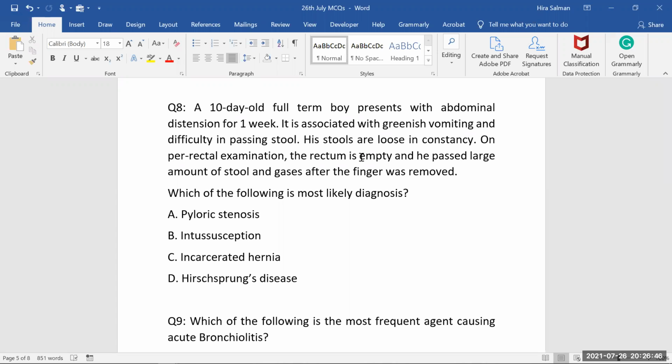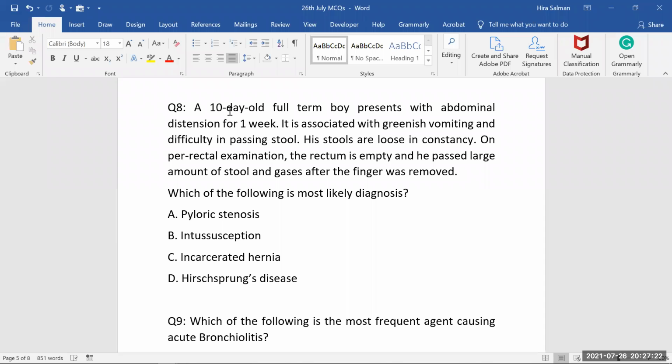The lower part of the rectum is not obstructed, and you will see the lower part of the rectum is perfectly fine. That's why till 10 days the mother was never complaining about something, because the baby is continuously passing something. Why passing something? Because there is no proper innervation, but there is some innervation, of course, and because of that the rectum is actually functioning properly. The upper part must be obstructed. That's why the patient is having vomiting, and that's why the patient is continuously passing some loose stools. But the proper passage of the stool is not clear.